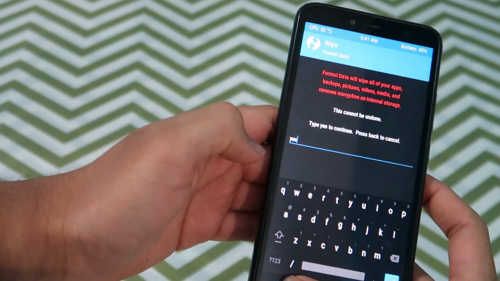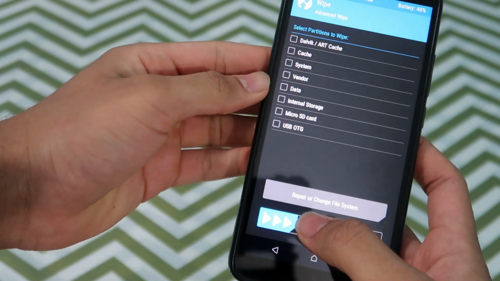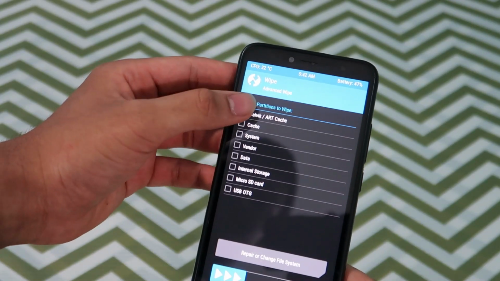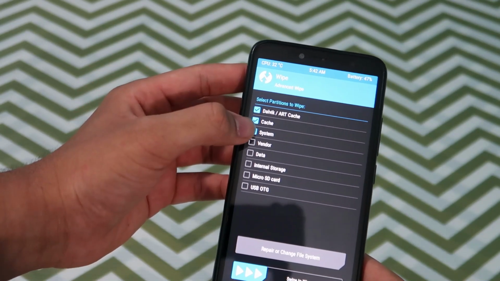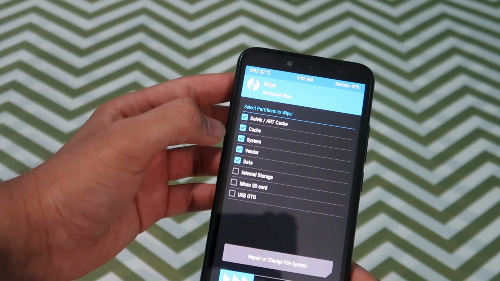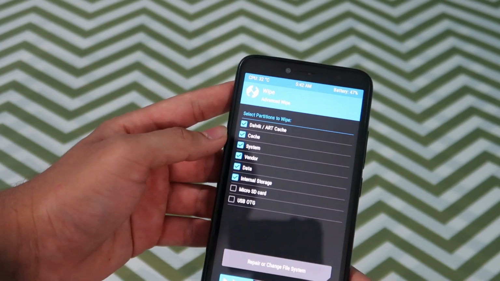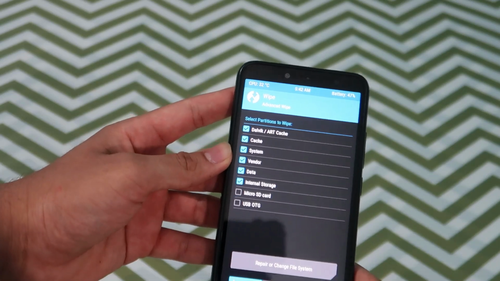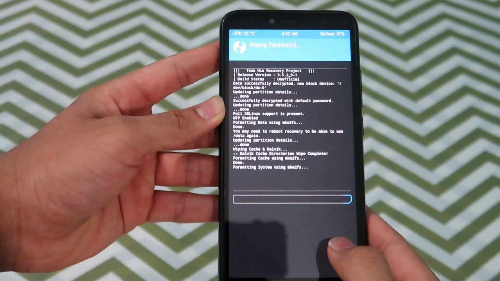Going back, and then let's click on advanced wipe, and then select the particular sections as I show: Dalvik, cache, system, vendor, data, and the internal storage. Now once you select all of these, you have to slide over here to wipe them.